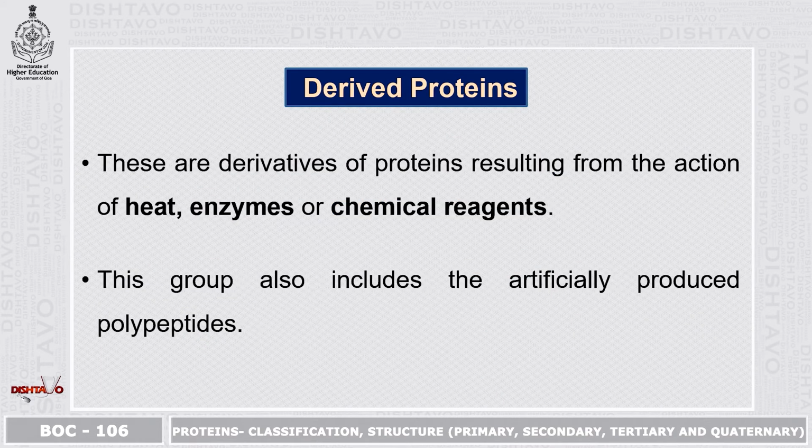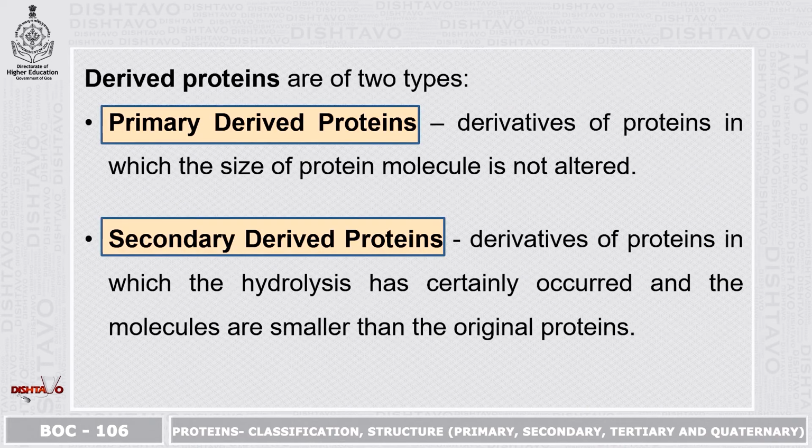Derived proteins, these are derivatives of proteins resulting from the action of heat, enzymes or chemical reagents. This group also includes the artificially produced polypeptides. Derived proteins are of two types. Primary derived proteins, these are the derivatives of protein in which the size of protein is not altered.